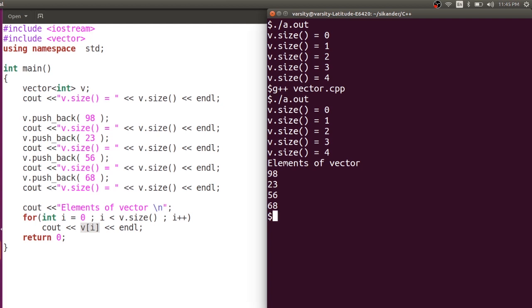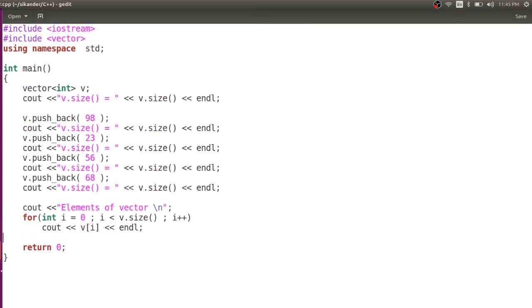Now, C++11 also provides you a range based for loop, which is much easier in syntax when compared to this, right? Okay, we'll see that later. Now after inserting the elements, let us say you want to remove some elements, right? I would just want to remove one element.